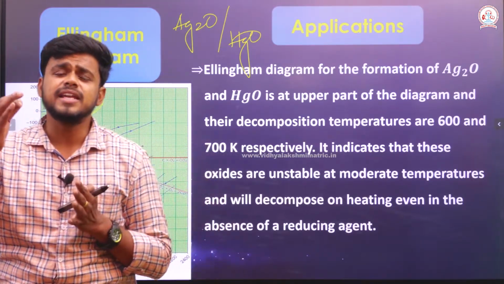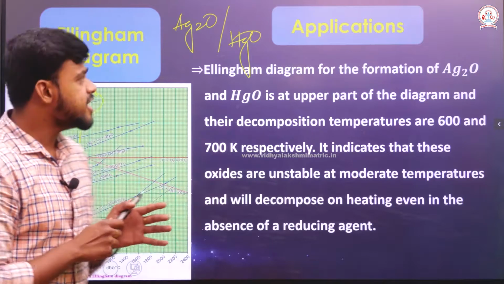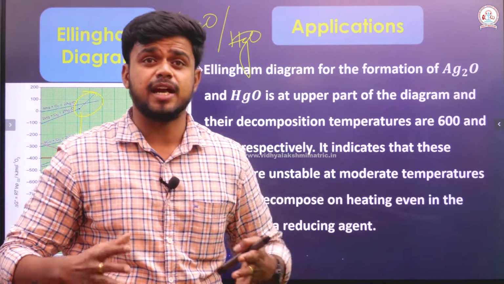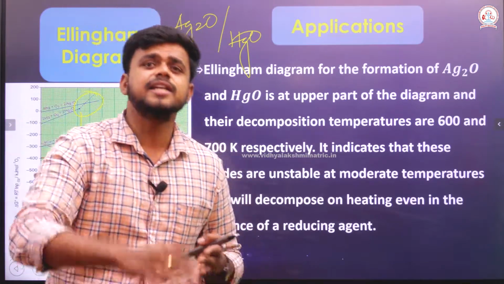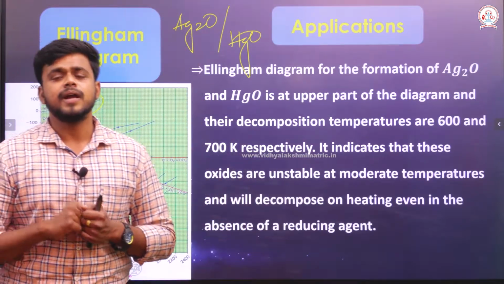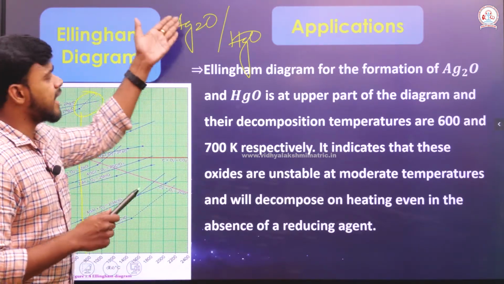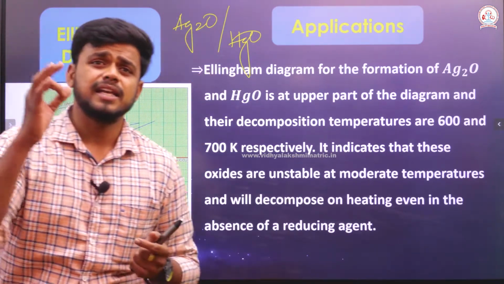So at that very low temperature, these oxides are unstable, which means I am able to find from the Ellingham diagram the oxides which are unstable at a lower temperature. So at a moderate temperature, silver oxide and mercury oxide are less stable.